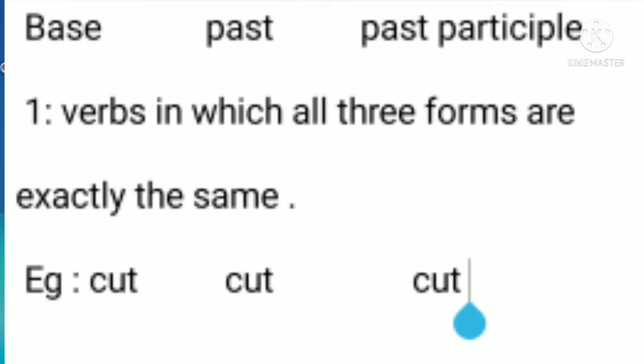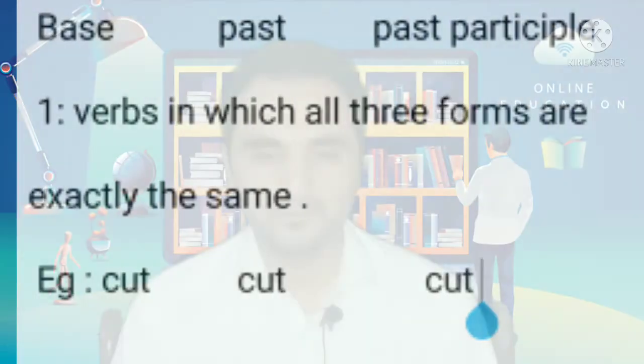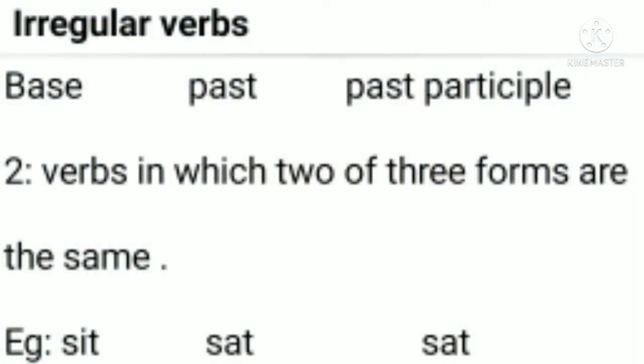So the three forms of these irregular verbs are the same, right? Cut, cut, cut. Cut is the base form of the verb. Cut is also the second form of cut, and the past participle of cut is also cut, right? Now let's move on towards another type of irregular verbs, those verbs in which two of the three forms are the same, right? Now in this format we have two same forms, but one is different from those two, right?